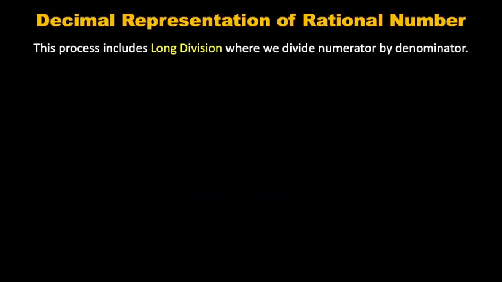Now, the decimal representation of a rational number. For this process, we will be using long division, where we divide the numerator by the denominator. Let us understand with the help of an example: 7 by 5. This is a rational number. Now we have to represent it in the form of a decimal. We will divide it by its denominator. 5 will be written as the divisor, 7 as the dividend.